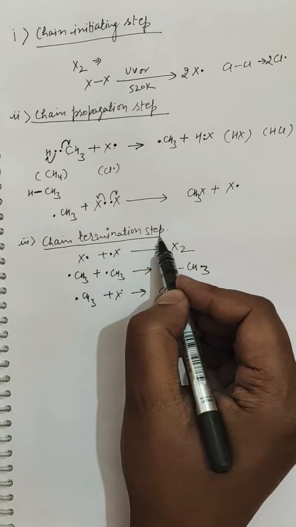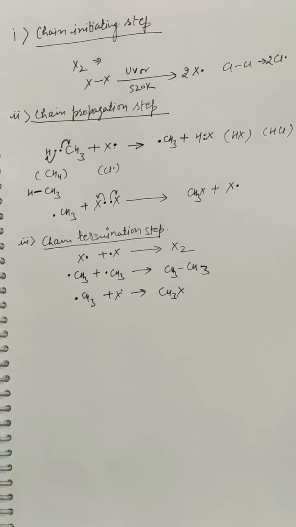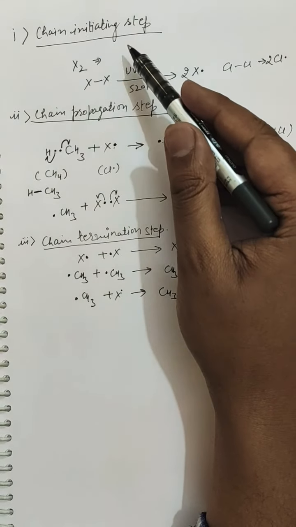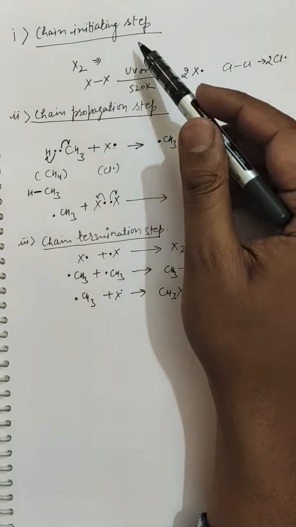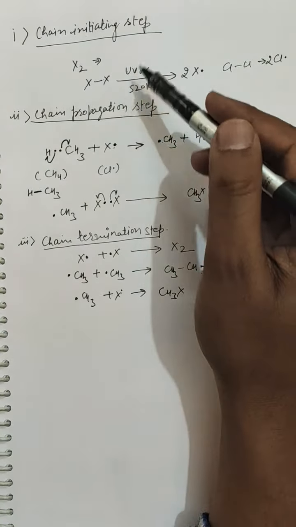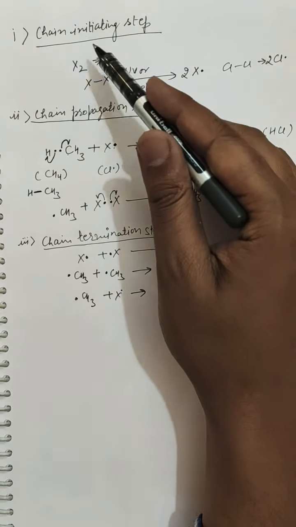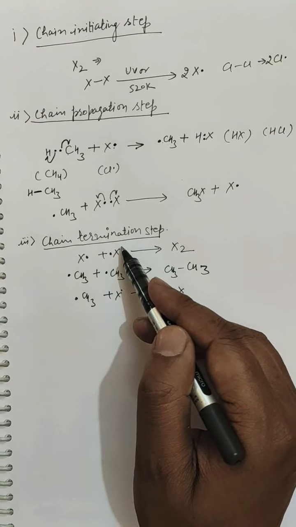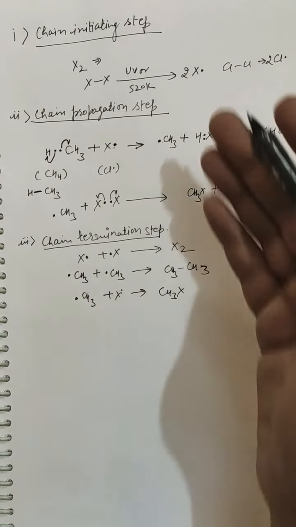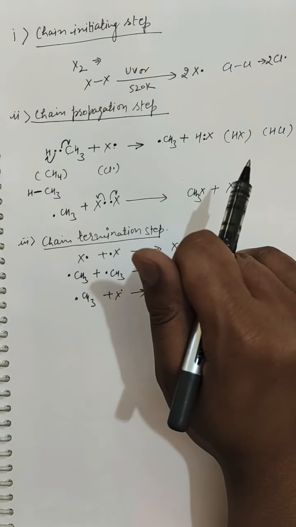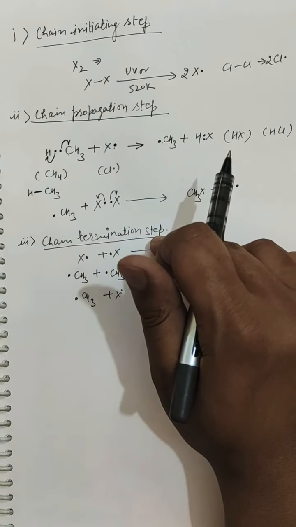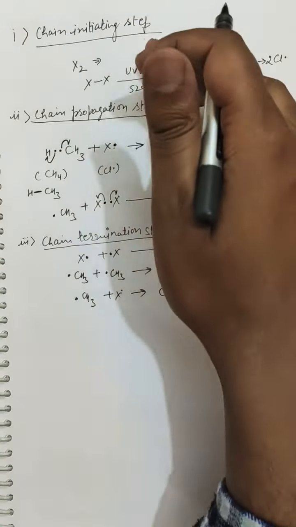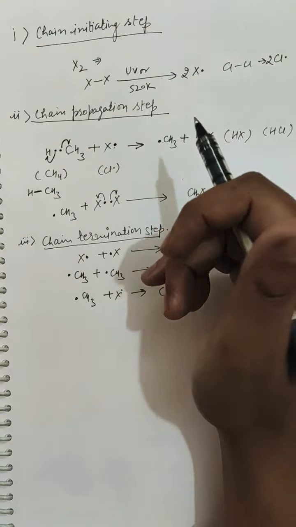Always keep in mind that at the very start of the reaction, that is, very initially, this reaction works in this manner: chain initiating step, propagation step and termination step. But after a while, when a sufficient number of free radicals are formed, all these three steps work simultaneously. Simultaneously means at the same time there is chain initiation, chain propagation and chain termination.